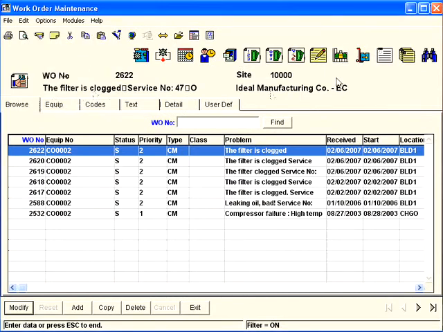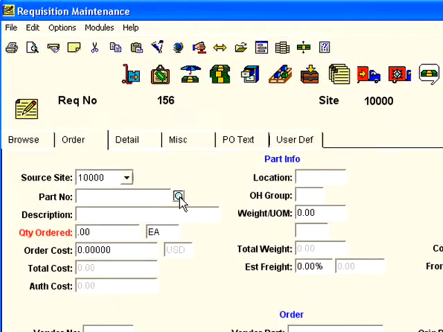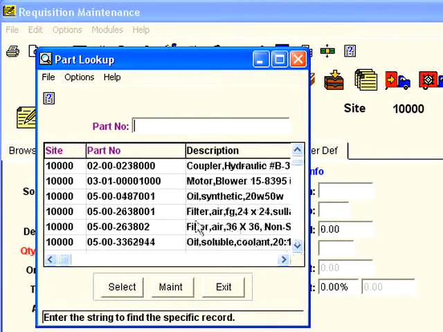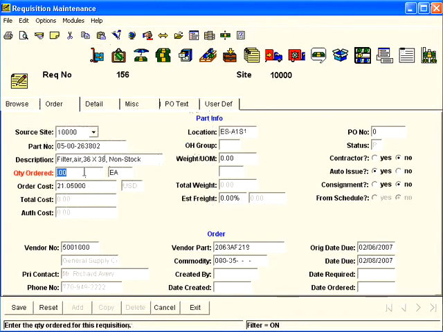And finally, we needed to order a non-stock part that wasn't kept in the storeroom. So I go to the requisition screen. I hit add. And at this point, I'm actually going into an internal corporate catalog, and I'm looking for an air filter that we don't carry in stock. I note that we need one. You'll notice that since it's coming from an internal corporate catalog, we know who the primary vendor is. We know the vendor's part number and the pricing. So all I had to do was identify the part number and the quantity.